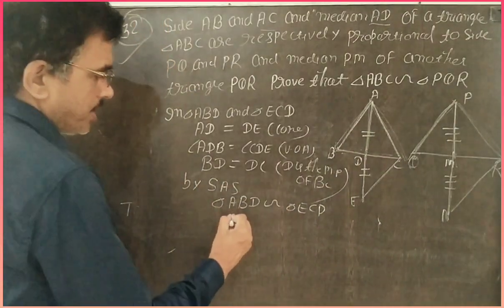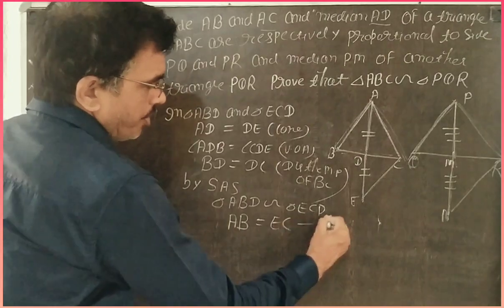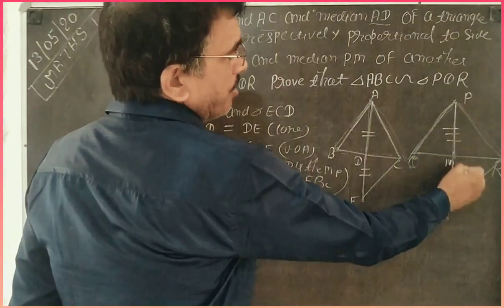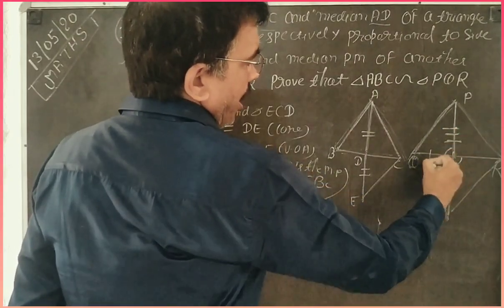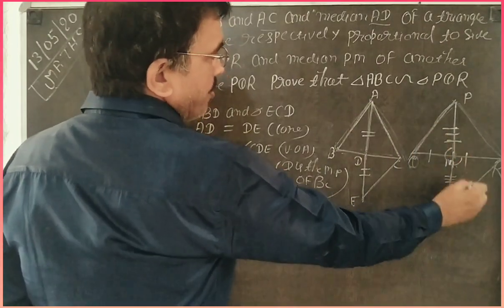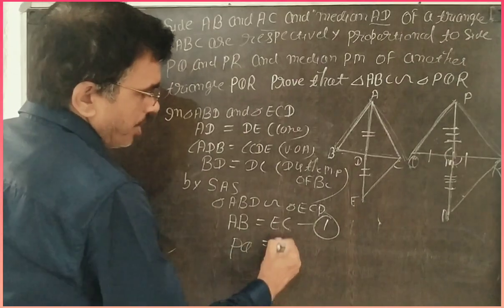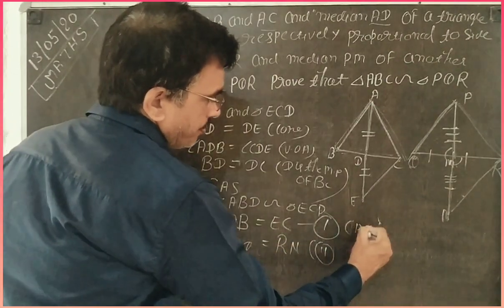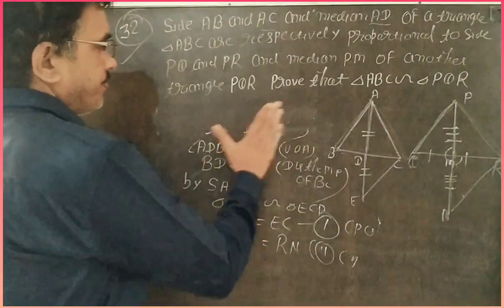So what happens? You write AB is equal to EC, equation 1. Similarly, here it is given, the angles are vertically opposite, and here is the midpoint. So by CPCT, PQ is equal to RN.